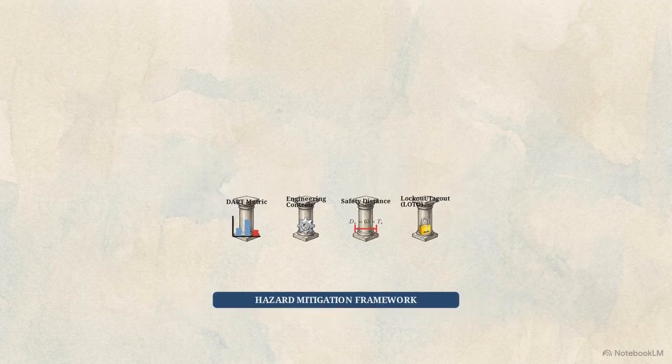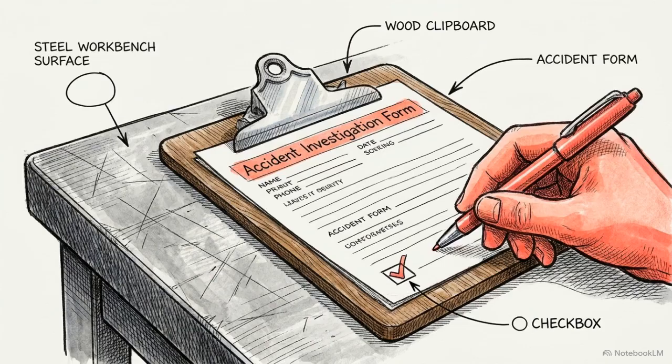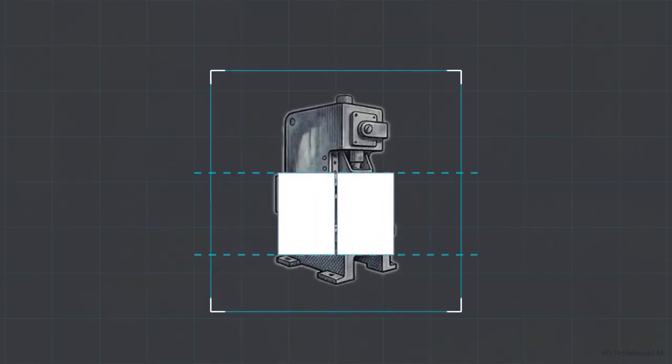Mastering these protocols safeguards human capital, moving safety managers beyond the rulebook toward a structured architecture of hazard avoidance. The goal is to stop investigating human error after the fact and begin engineering a fail-safe environment from the start.